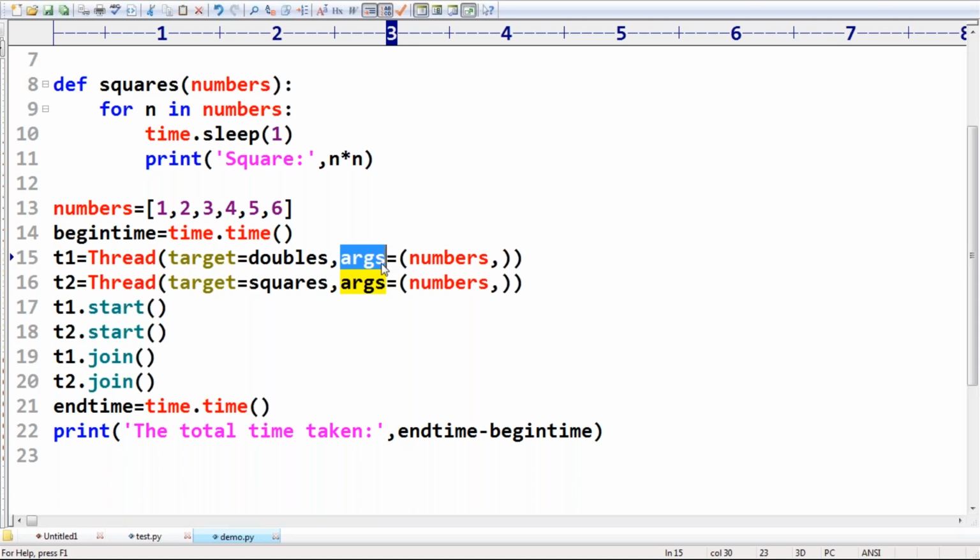Now I have one question. Why are you always passing the method name for the target? Divya, are you getting my doubt? Why are you always passing a method name for the target? Because the target variable is always expecting some function, some method. That's why we need to pass that.